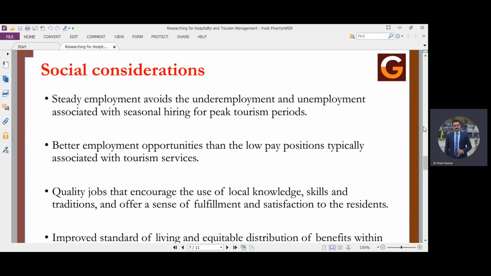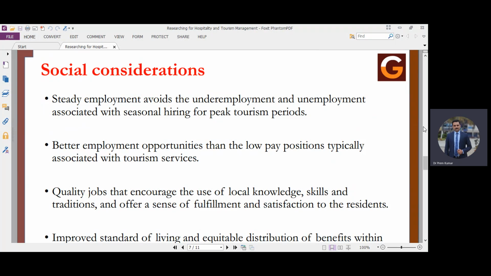Quality jobs that encourage the use of local knowledge, skills, and traditions offer a sense of fulfillment and satisfaction to the residents. Here we mean to say that we need to fulfill the social gap between the local communities by providing good quality jobs so that they will all be earning some kind of handsome money. At many places we see that the government has a rule of minimum wages per day. So at least they should be earning more money than that.